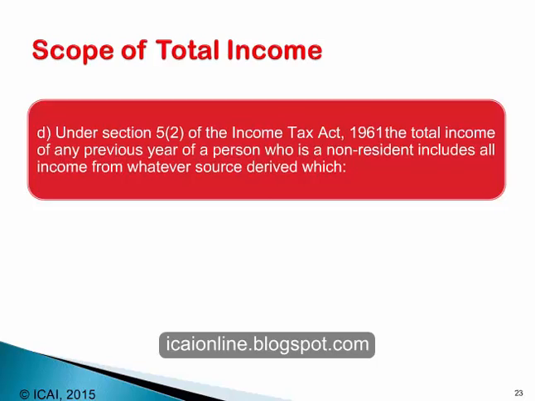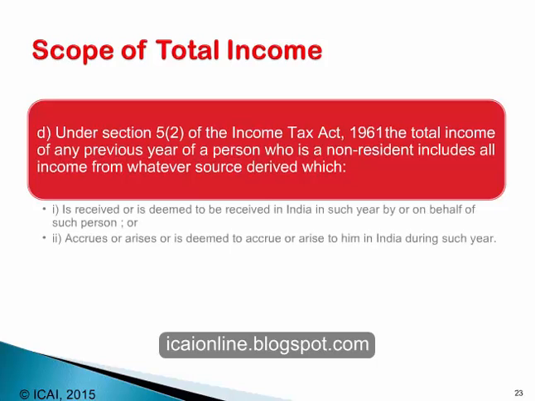Now if we look at the taxability under Section 5, Subsection 2 of the Income Tax Act, the total income of any previous year of a person who is a non-resident includes all income from whatever source derived which is received or is deemed to be received in India in such year by or on behalf of such person, or accrues or arises or is deemed to accrue or arise to him in India during such year.